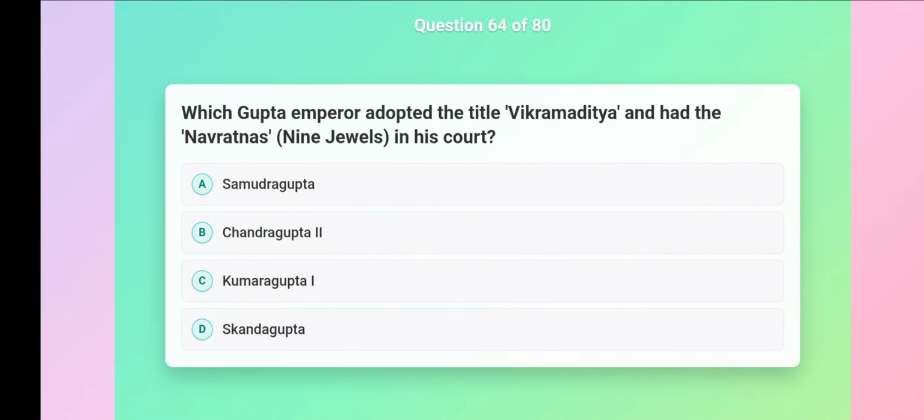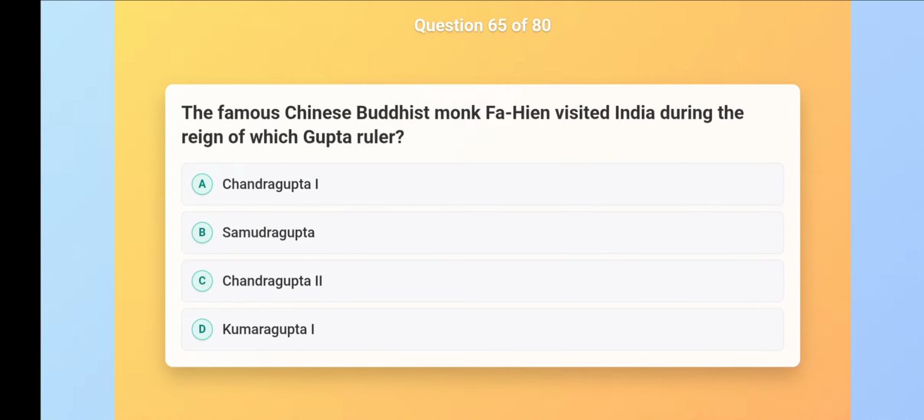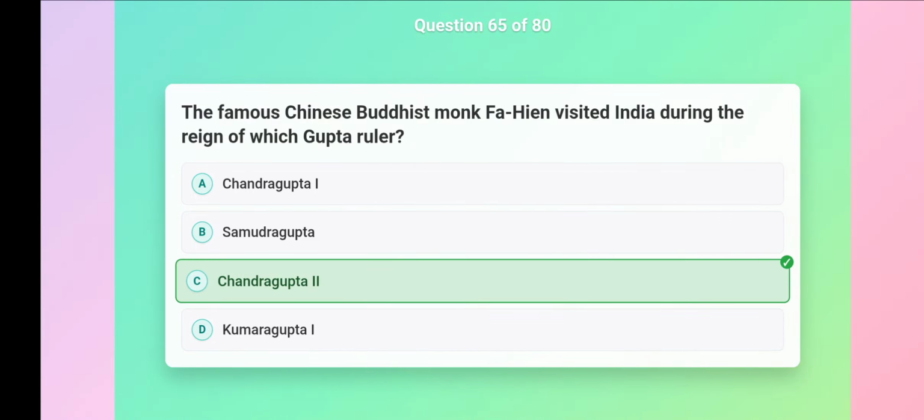Which Gupta emperor adopted the title Vikramaditya and had the Navratnas, nine jewels, in his court? Chandragupta II. The famous Chinese Buddhist monk Fa Hien visited India during the reign of which Gupta ruler? Chandragupta II.